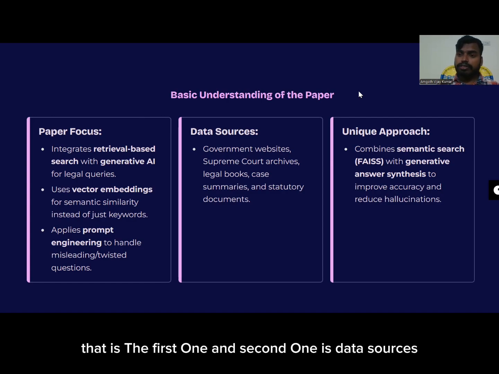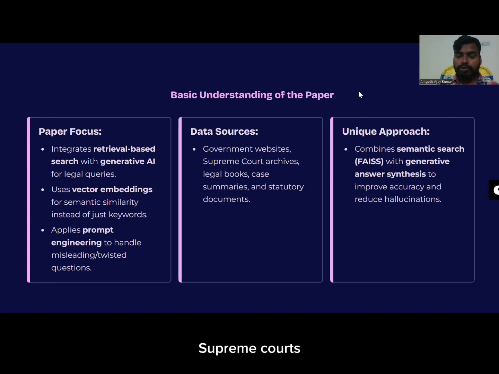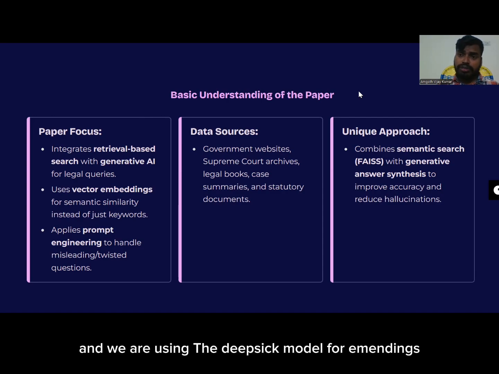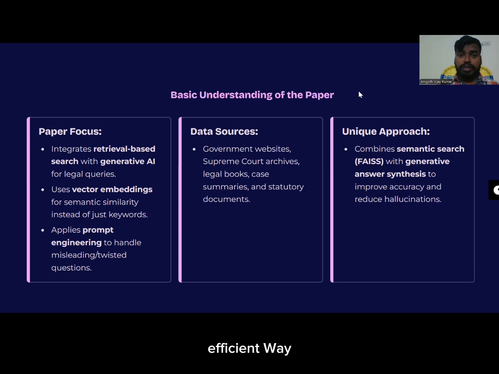And the second one is data sources. We pull data from government websites, Supreme Court, and legal books, which is real and accurate. The unique approach is using FAISS, which is smart search that can search very fast, and we are using the DeepSeek model for embeddings and creating responses in a faster and efficient way. So this is the main basic understanding from the research paper which they provided us.